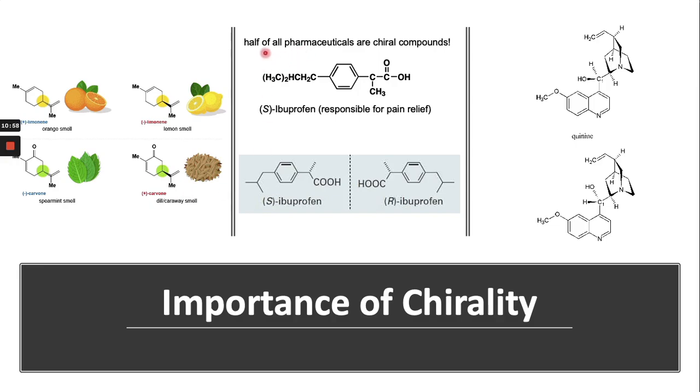Half of all pharmaceuticals are chiral compounds. For example, in the case of S ibuprofen and R ibuprofen, the S form is the more bioactive, or biologically active, compound as compared to the other enantiomer.